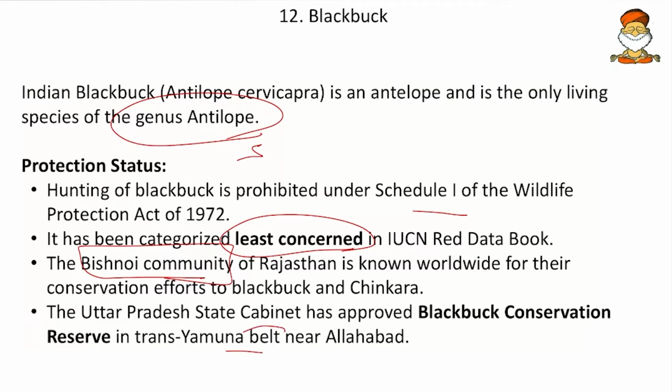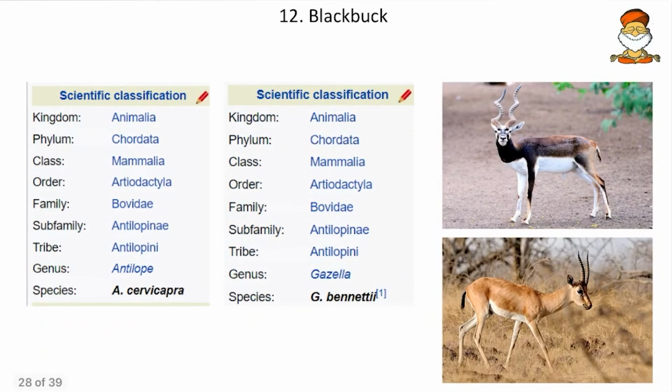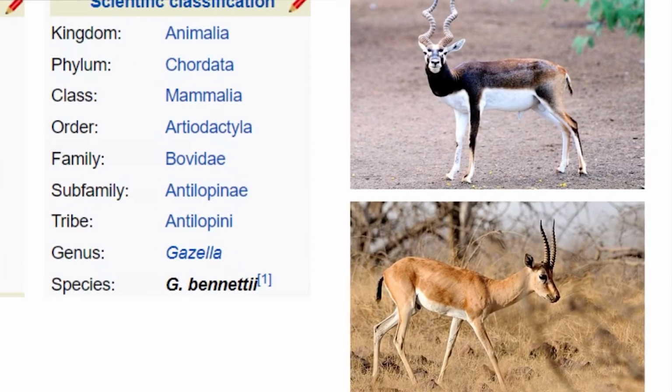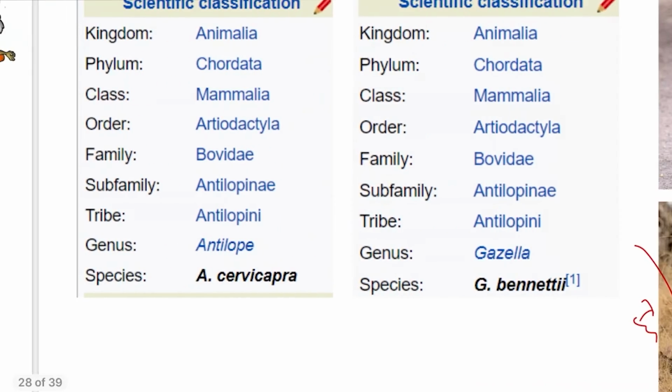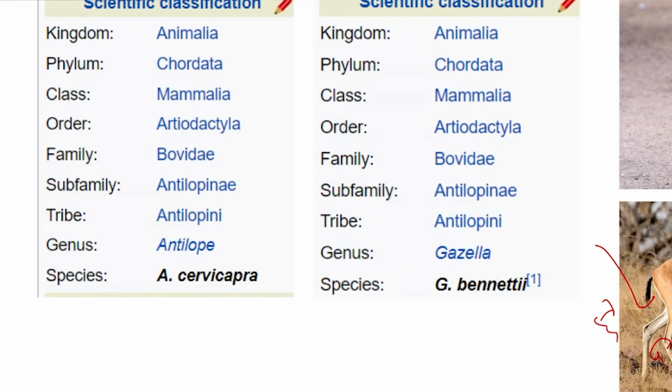So here our point of discussion is the difference between the chinkara and the blackbuck. So here we can see the two. This is chinkara, that is called the Indian gazelle, and this is called the blackbuck. So this is the antelope and this is the gazelle. So what is the difference? So friends, here we have the taxonomy of blackbuck. Animalia, Chordata, Mammalia, Artiodactyla, Bovidae. So all these are same, and then subfamily differs, that means the Antilopinae and then Antilopini and antelope.